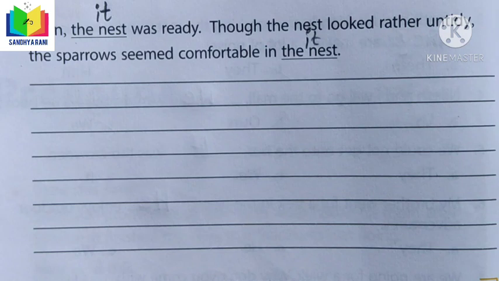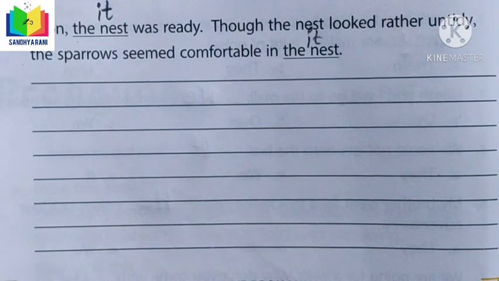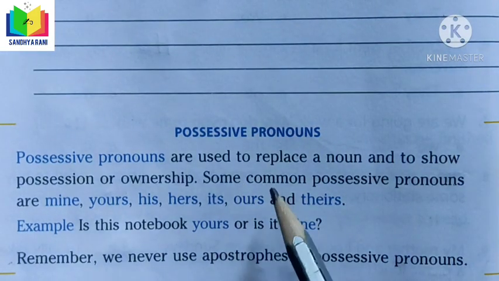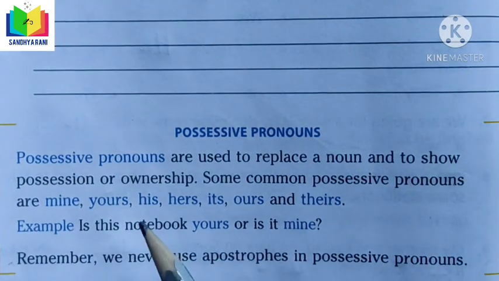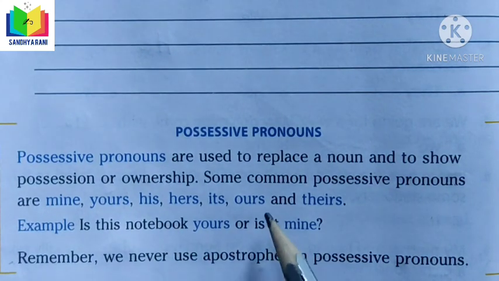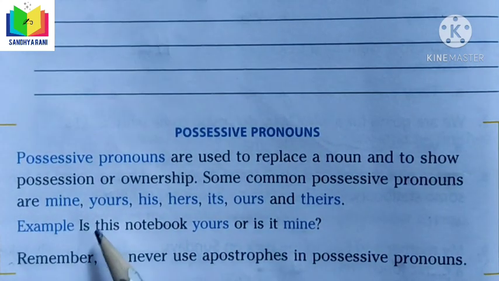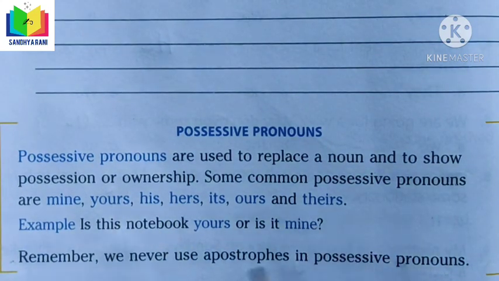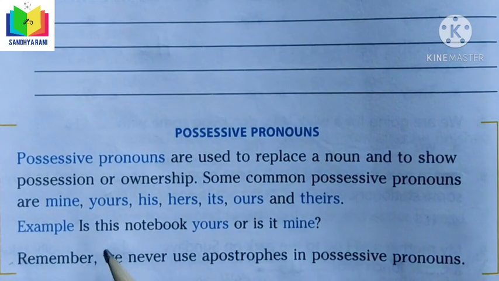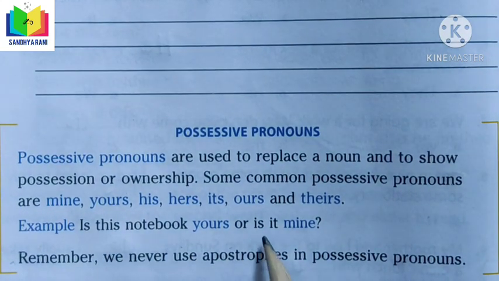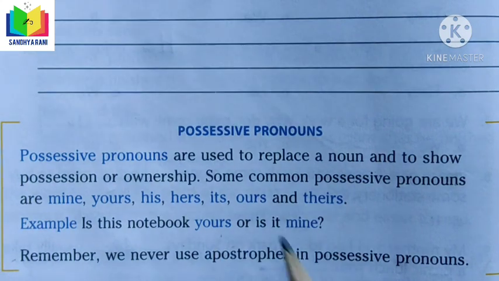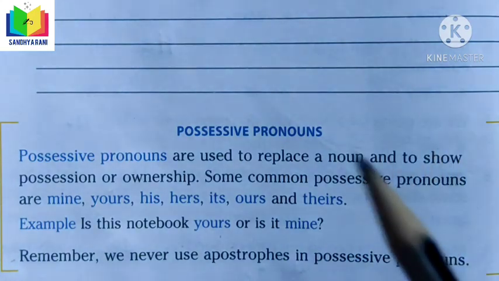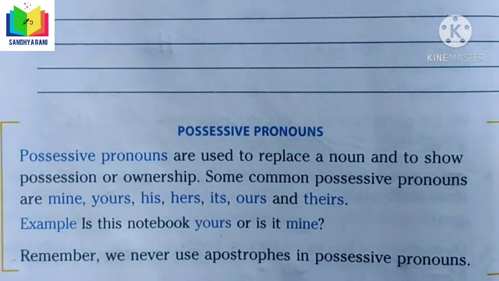Now let us get into the next topic. Our next topic is possessive pronouns. Possessive pronouns are used to replace a noun and to show possession or ownership. Some common possessive pronouns are mine, yours, his, hers, its, ours and theirs. For example, you can see here, is this notebook yours or is it mine? Here, yours and mine are possessive pronouns. Children, you should remember that we never use apostrophes in possessive pronouns.